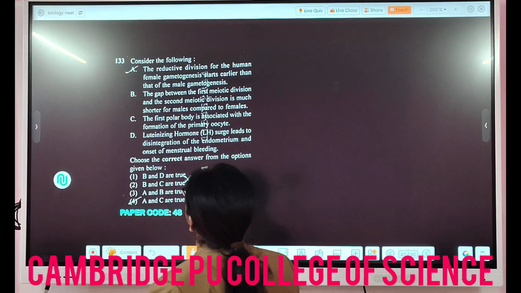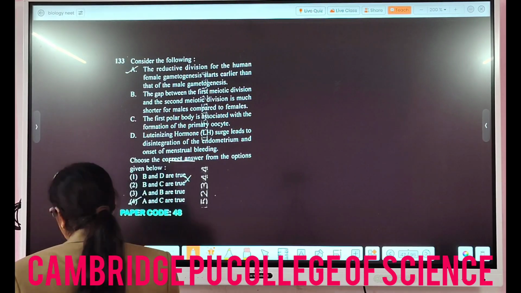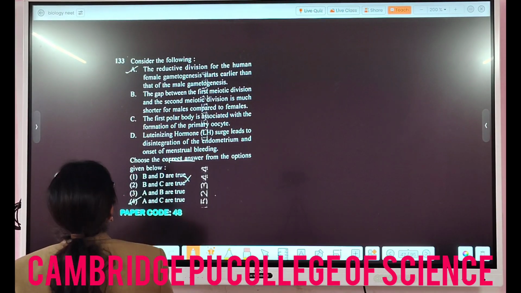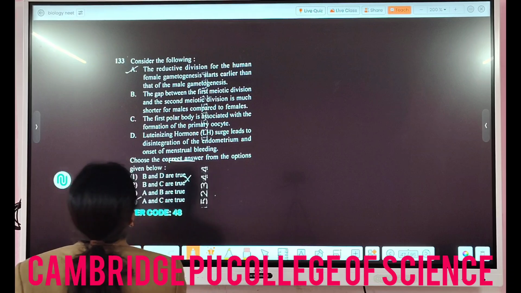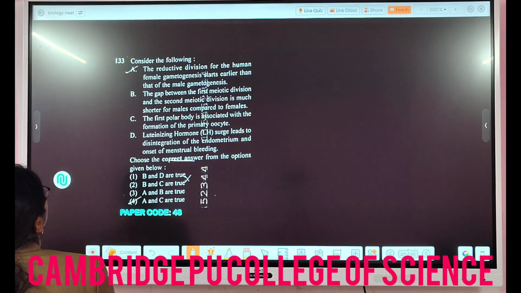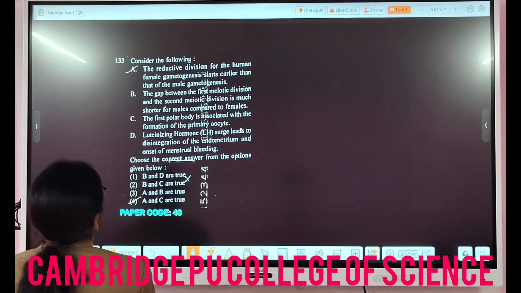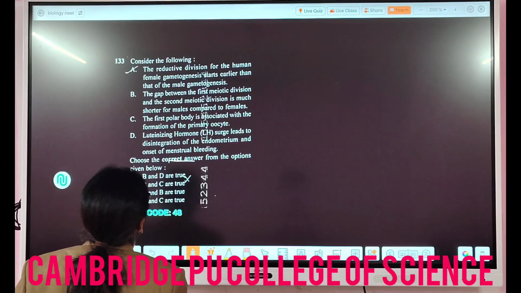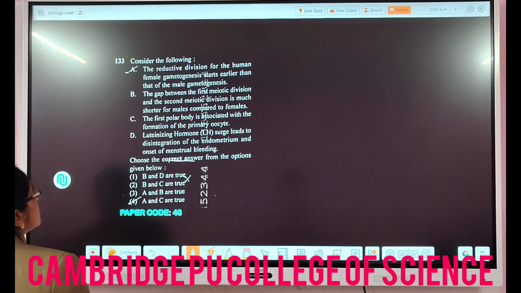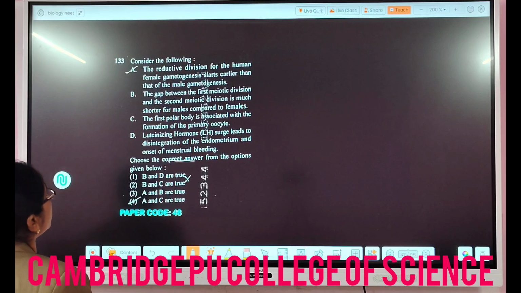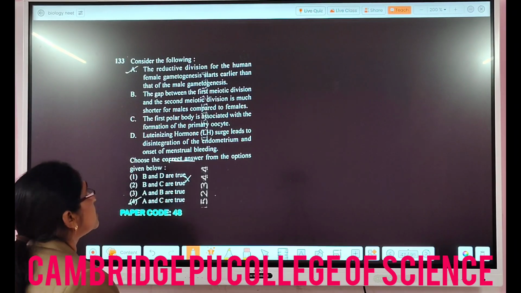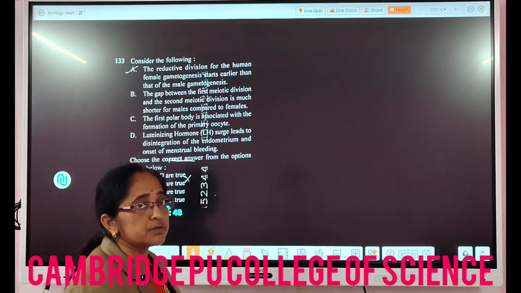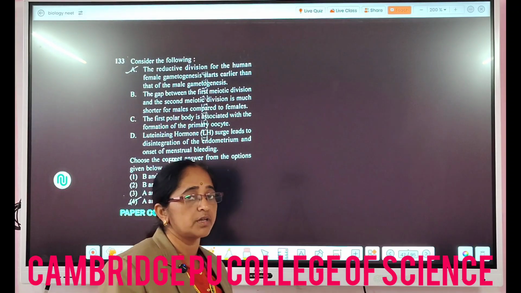Then the next one, consider the following statements and we have to choose the correct answer here. What they are saying is that the reductive division for human female gametogenesis starts earlier than that of male gametogenesis, right? And they are asking whether the gap between the first meiotic division and second meiotic division is much shorter for males compared to females. In females, gametogenesis starts from the embryonic stage only, right?